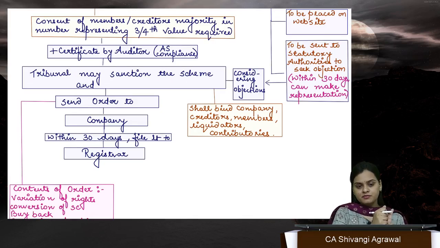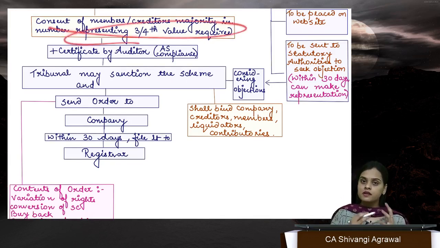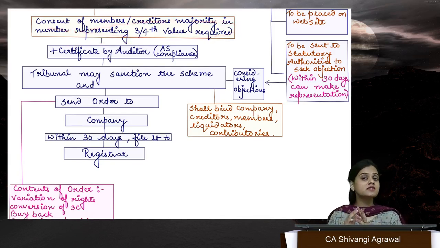So if the number of members is 500, then majority comes out to be 251. So at least 251 members holding 3/4 value of share capital. Say supposedly the share capital is 10 lakh, then at least 7,50,000 share capital should be held by these 251 members who have given the approval. If that is so, then only we will consider the scheme to be approved. The same goes for the creditors also. Creditors majority in number representing at least 3/4 value.